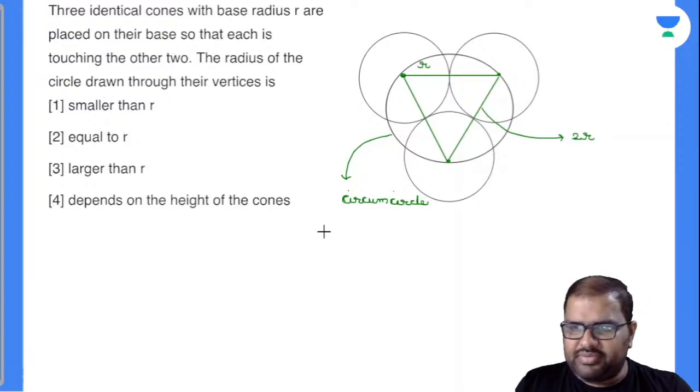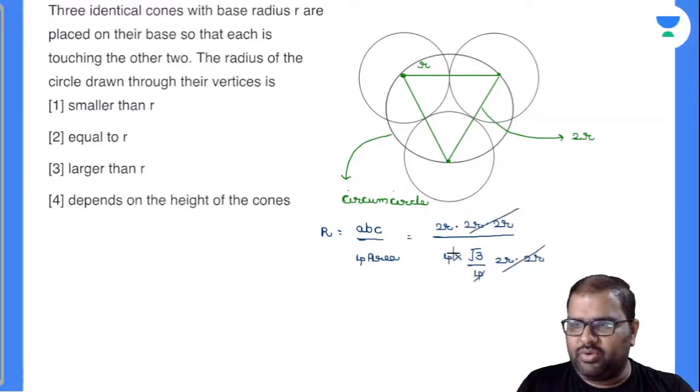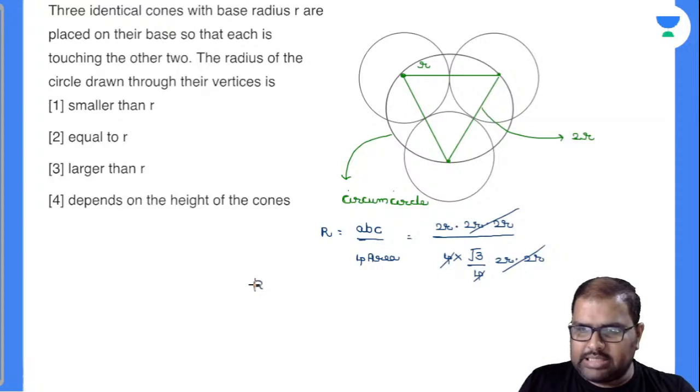I have given you the formula of circumradius, capital R. Circumradius is nothing but equal to, this is the formula, A into B into C, I have derived this in the previous class also, divided by 4 into area of the triangle. So everybody knows A, B, C are nothing but same, 2r into 2r into 2r. Am I right or wrong? Divided by 4 into area of an equilateral triangle, which is root 3 by 4 A square. A square is nothing but 2r into 2r. Yes, 2r gets cancelled, 4 gets cancelled. So your capital R circumradius is nothing but equal to 2 into small r by root 3.